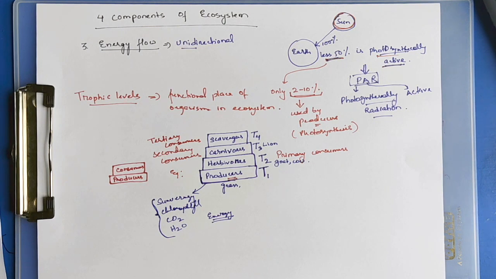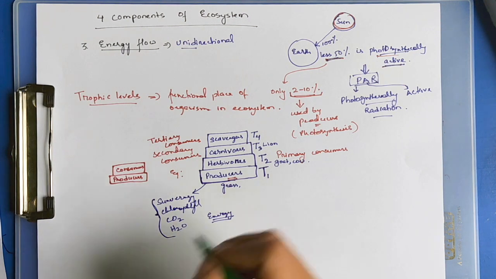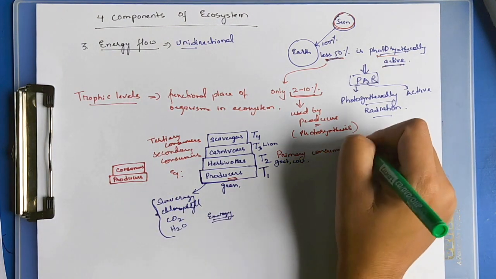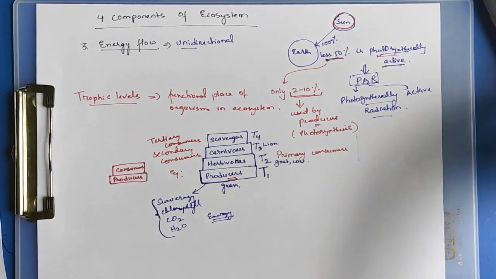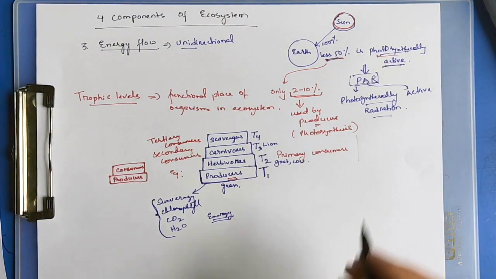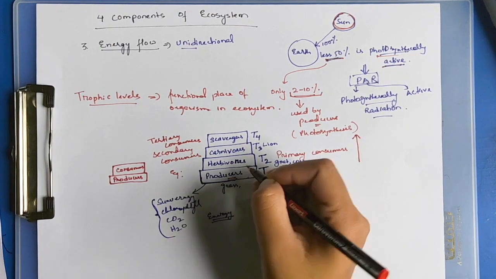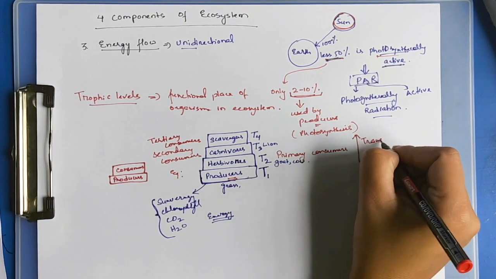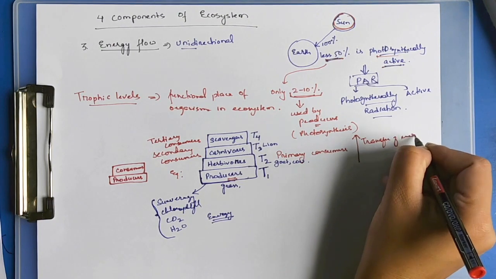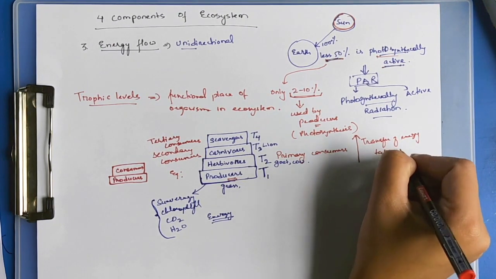At trophic levels, there is transfer of energy from one trophic level to another.